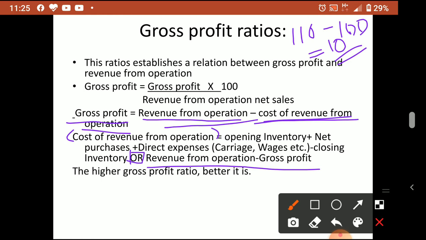This is derived from the same equation. For this ratio also, the higher the gross profit ratio, the better. The higher the ratio you get, the better the position it indicates.